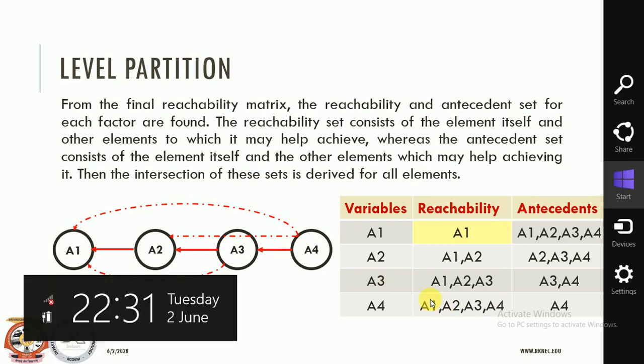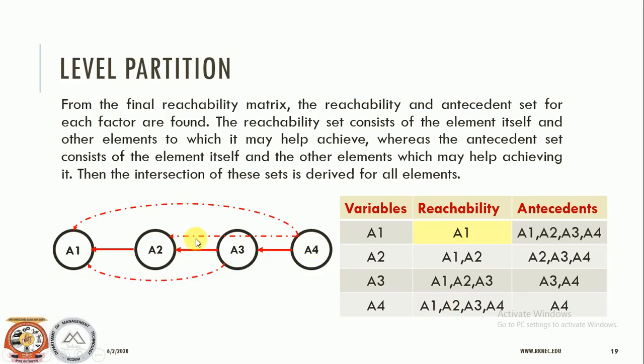Now look here in this diagram, this dotted arrow shows the transitivity among the variables. Whenever you are at the partitioning level, you need to have a matrix wherein the transitivity of relationships among the variables has already been considered. Means if this step is over and you are done with the transitivity, only then could you use this partitioning level very properly, and it will help you identify the right reachability set of nodes or variables, and the right antecedent set of nodes and variables. So this is how the level partition is done.